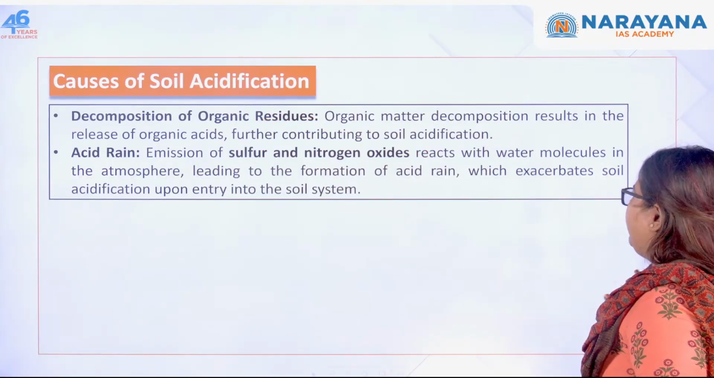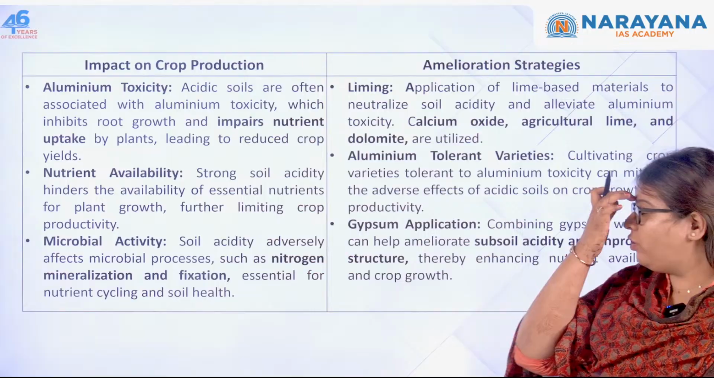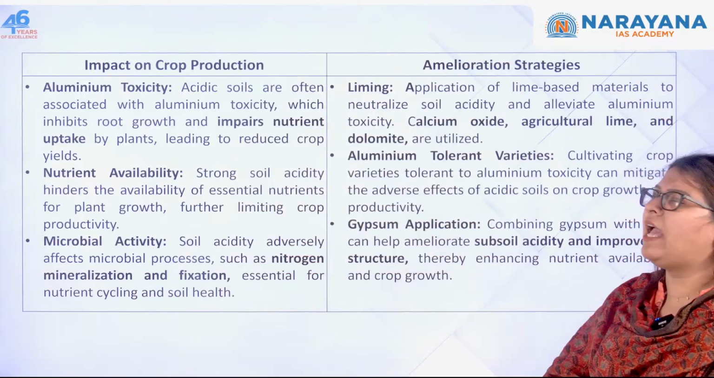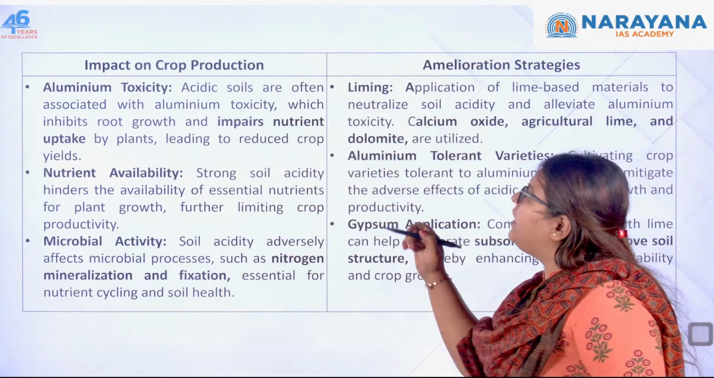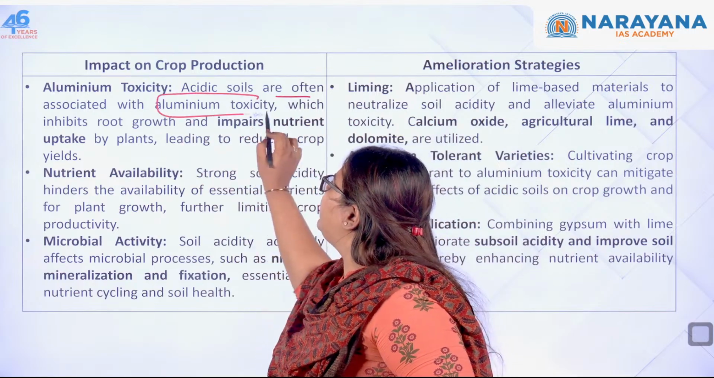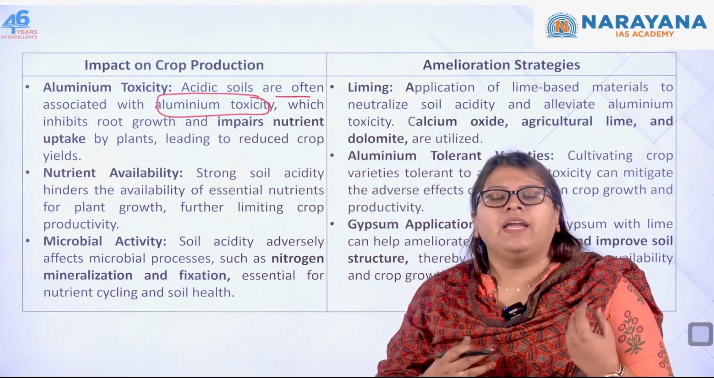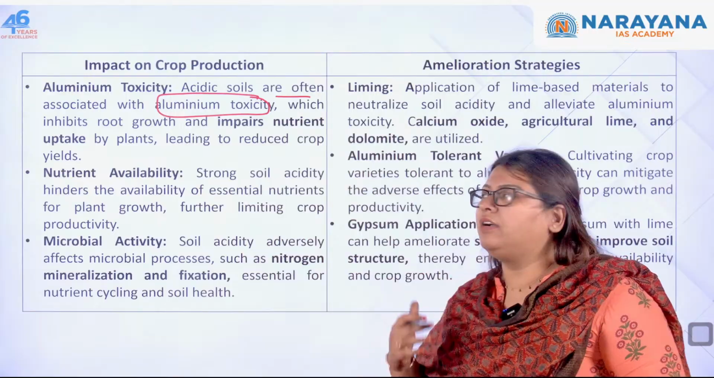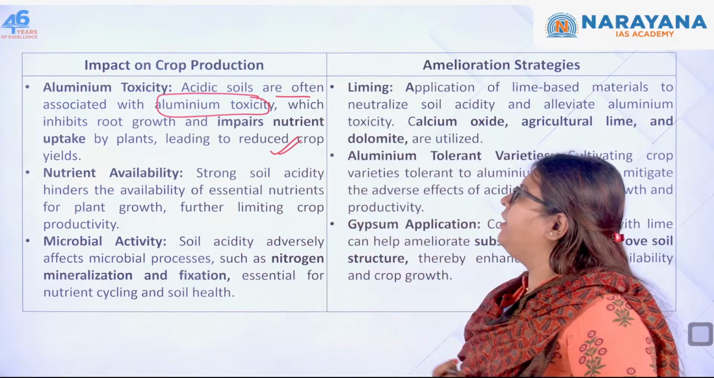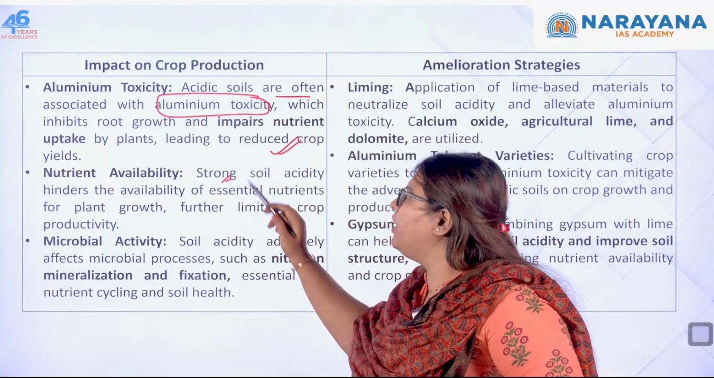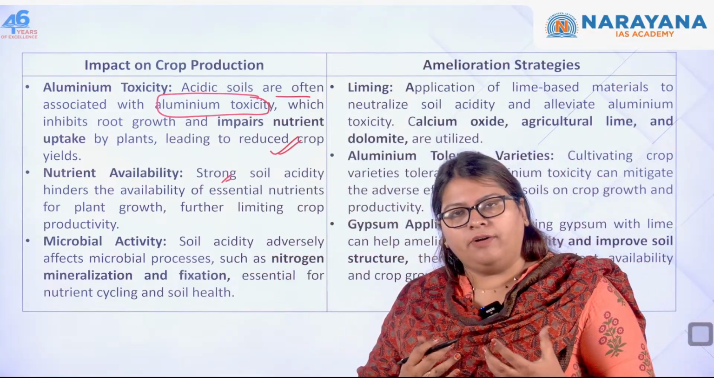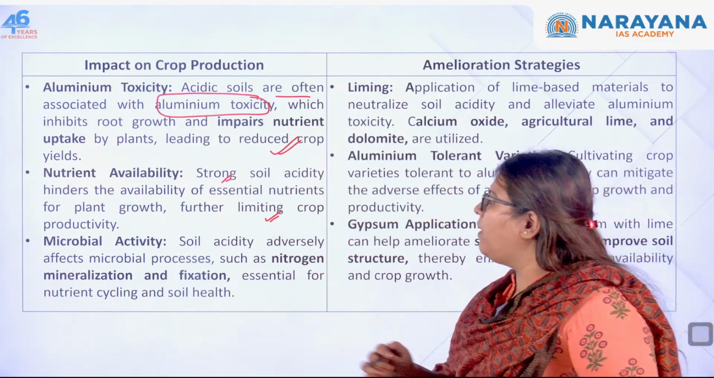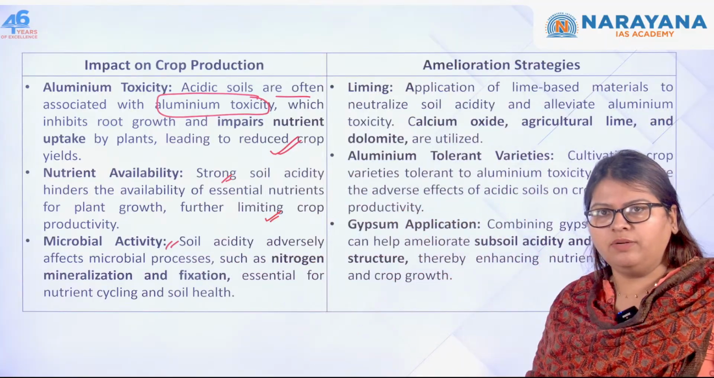Next one, let's move forward and see what the impact on crop production is and what methods we can follow. This is also easy. Impact is aluminium toxicity. The acid soils are often associated with aluminium toxicity. This inhibits, that is, it affects the plant growth. It inhibits the capacity of the plant in uptaking the nutrients, so all that is affected. Next one, the nutrient availability, because the availability of nutrients in the soil is also affected by this acidification. The next one, microbial activity. This we already saw in the previous diagram, right?